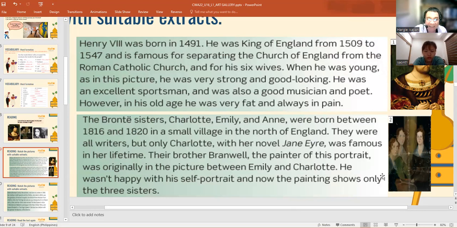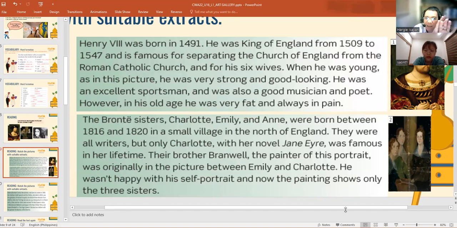But Branwell wasn't happy with his self portrait. That's why the painting now shows only the three sisters, but originally there were four of them. So three sisters and one brother, as you can see in the picture.